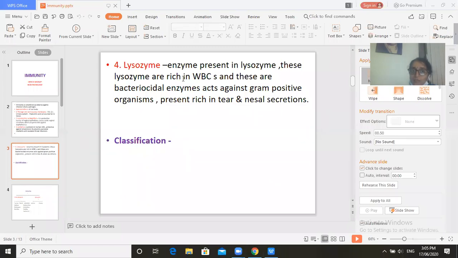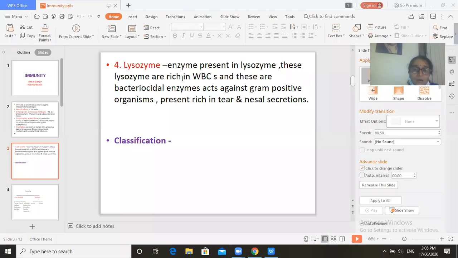This enzyme is present in various secretions and is rich in WBCs, present in the tears and nasal secretions, and it acts against gram-positive organisms. It is a bactericidal enzyme, lysozyme.